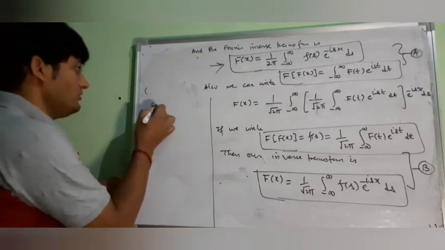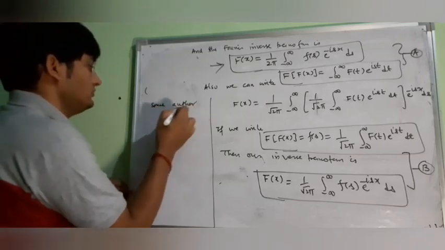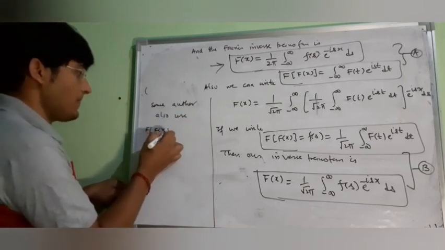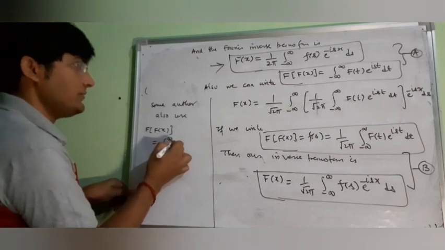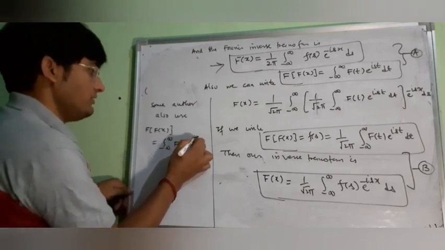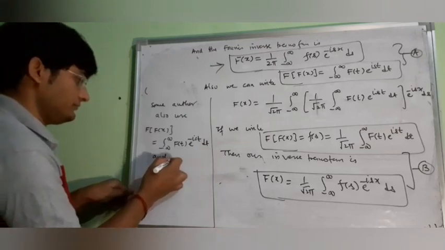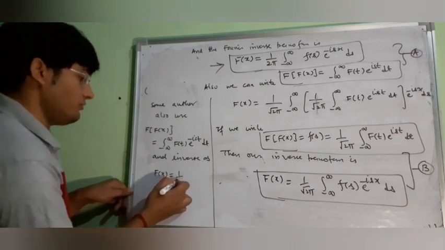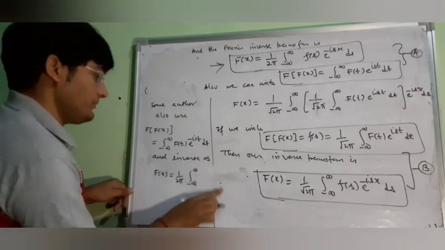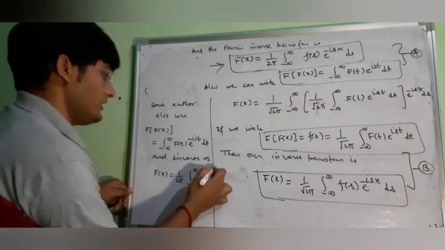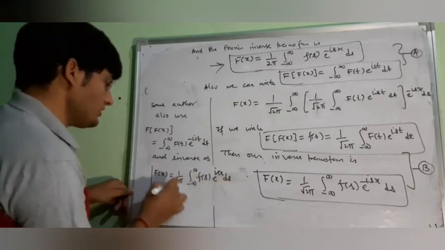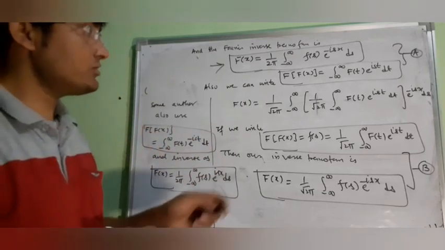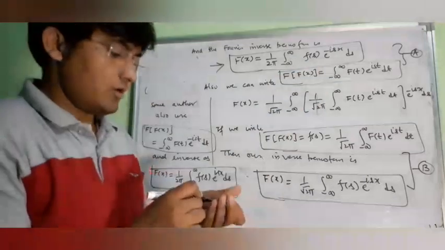So some authors also use the Fourier transformation of fx as the integral from minus infinity to infinity of ft e to the power minus ist dt, and its inverse as fx equal to 1 by 2 pi integral minus infinity to infinity Fs e to the power isx ds. So it is up to your choice which formula you want to use, but I will use this formula because it is easy to operate.